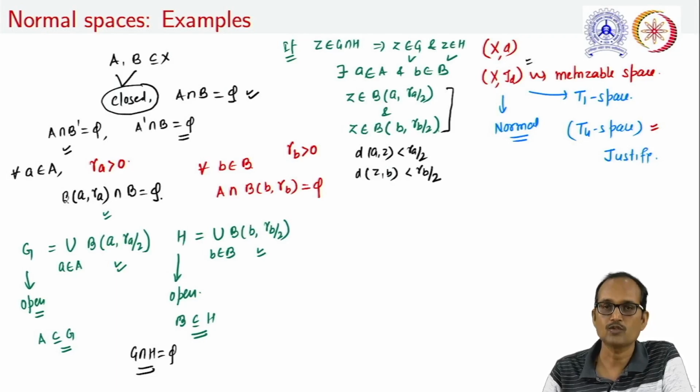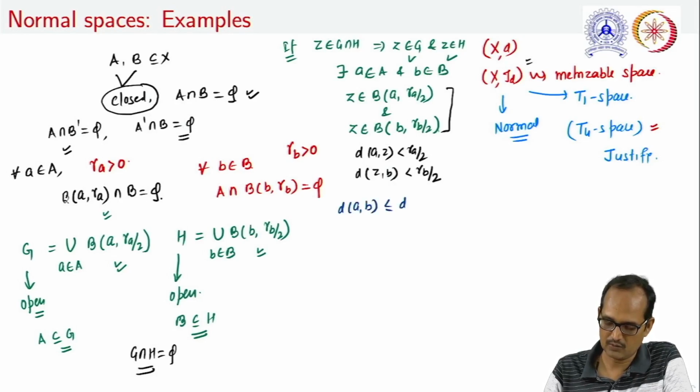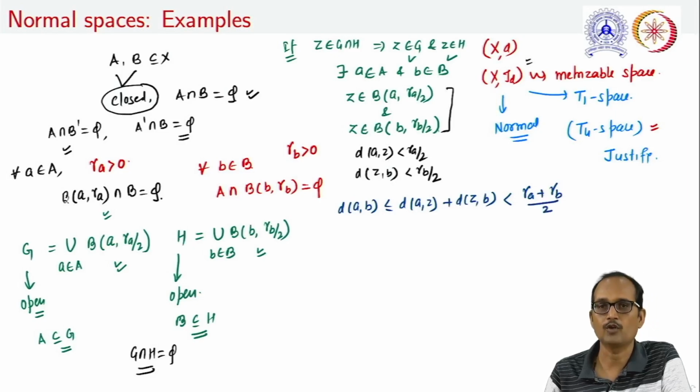Now, using the triangle inequality, d(a,b) is less than or equal to d(a,z) plus d(z,b), and this quantity will always be less than (r_a plus r_b) upon 2.